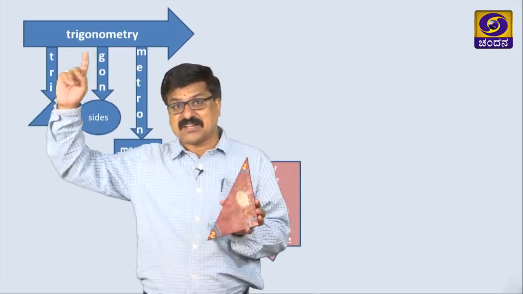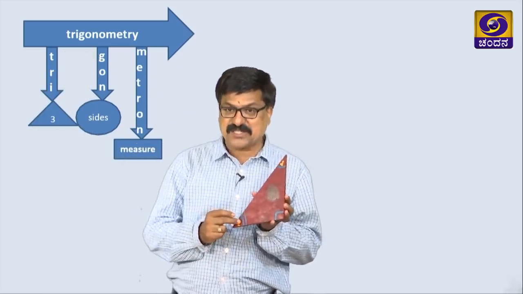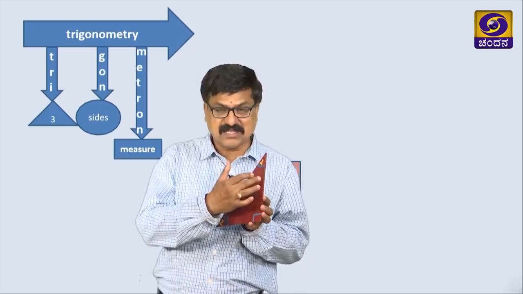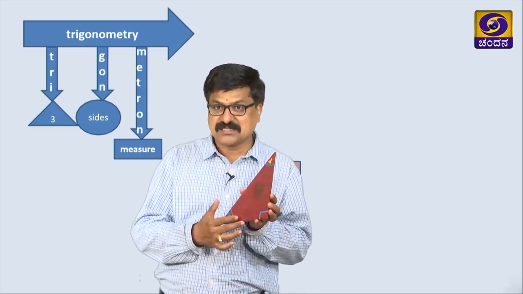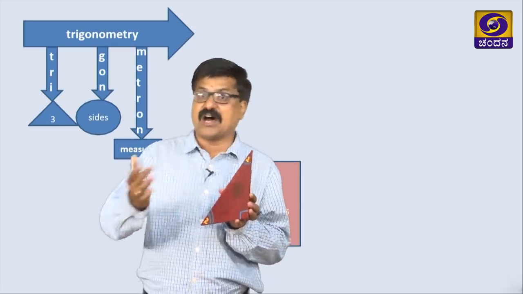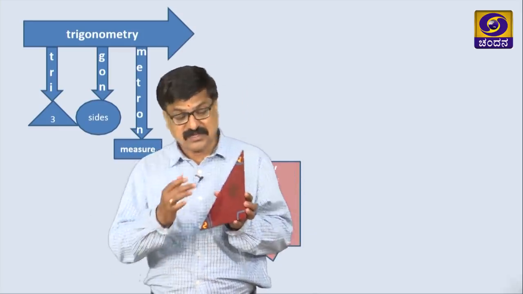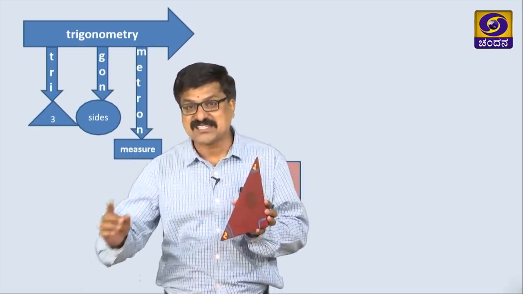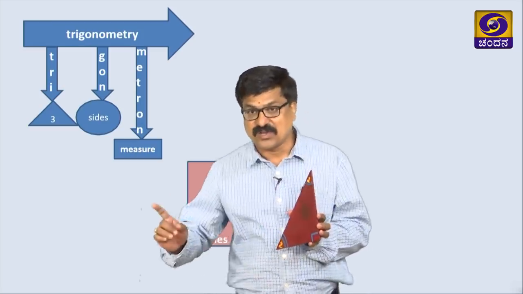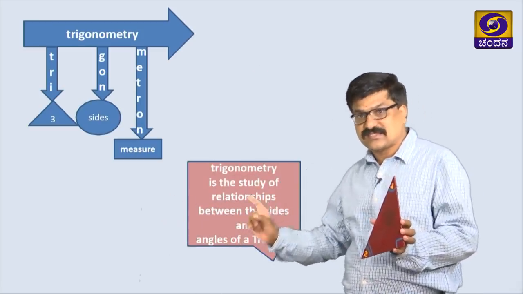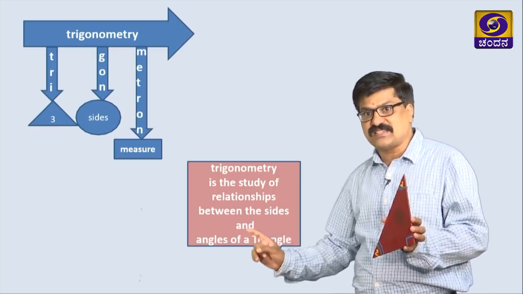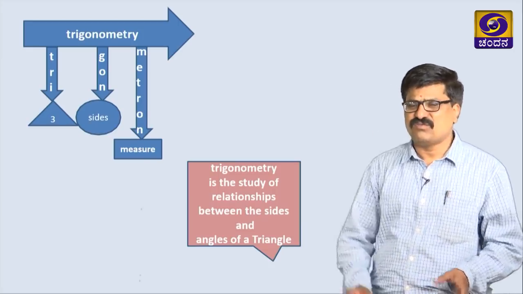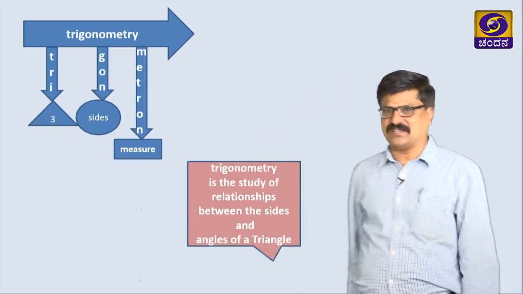But in trigonometry, if the angles of these triangles are given, we can find the length of the sides in ratio form or actual numbers also, or if the lengths of the sides are given, we can find the angles of this triangle. So trigonometry is nothing but a relationship between the sides and the angles of the triangle. The next one: why do we actually need this trigonometry chapter?